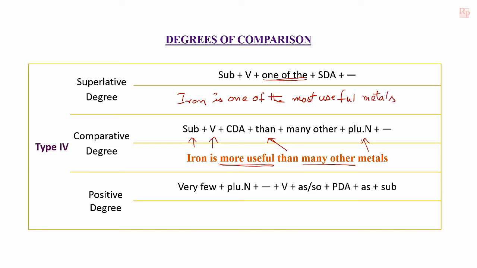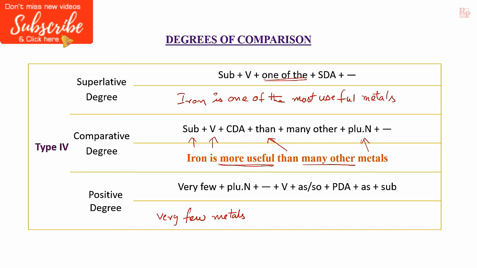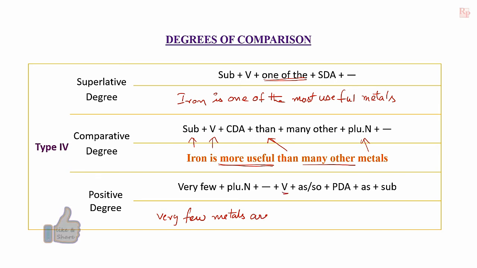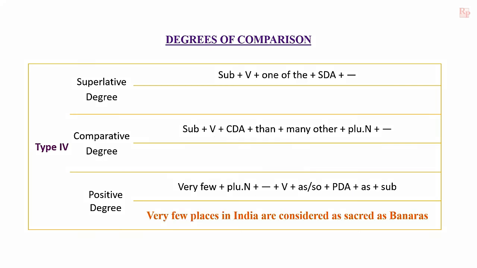Next, to change it into positive degree, we should start it with "very few" plus plural noun, metals. Of course, there is no phrase in this sentence. That's why we may leave it. Very few metals, and verb is "are," plural, as, and positive form of adjective for more useful is useful, again as, iron. Very few metals are as useful as iron. Let us see another example.